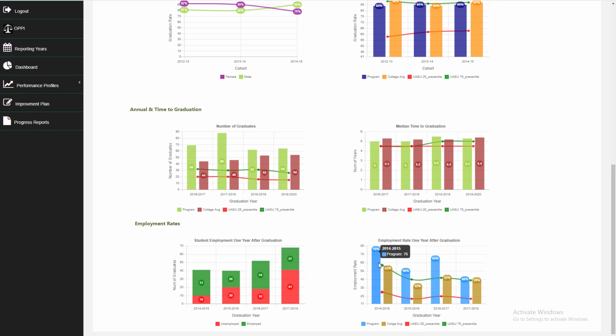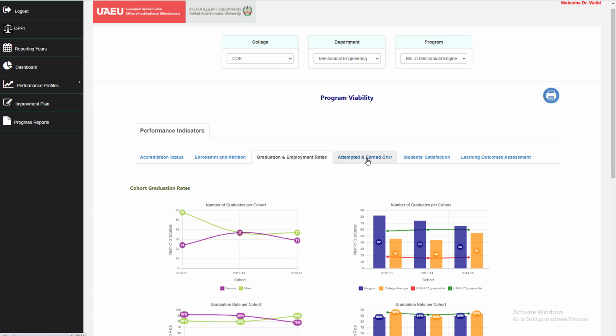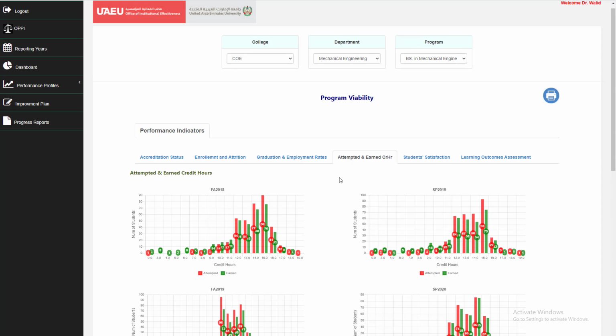For employment rate, you can see the employment rate was 76%, went down to 50%, went up again to 65%, and then went down to 40%, but still above or at the 75 percentile of the university and above the college average.